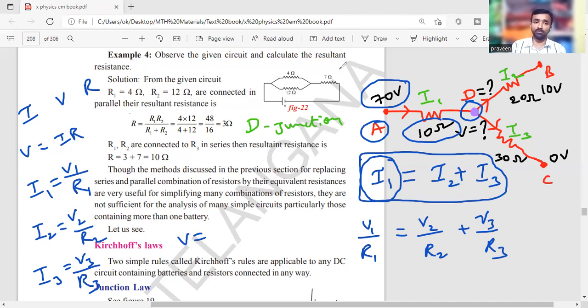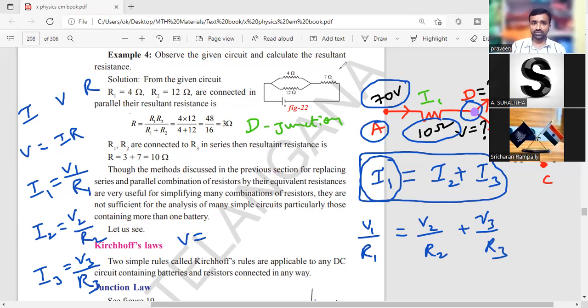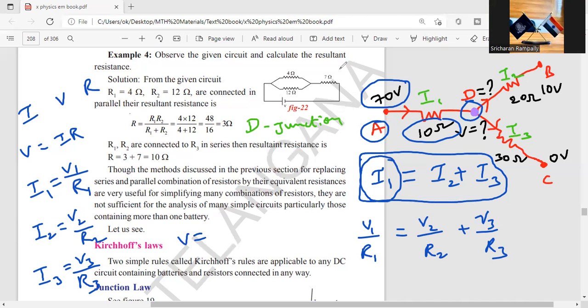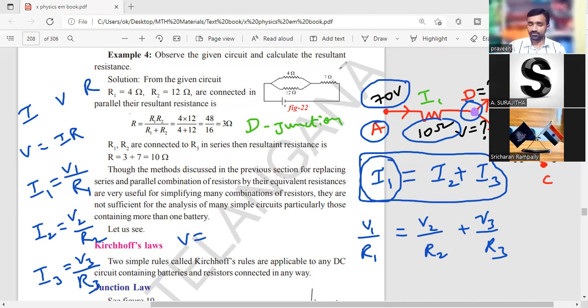Can anybody say where you have high potential? Answer me. Rajita, where is high potential?